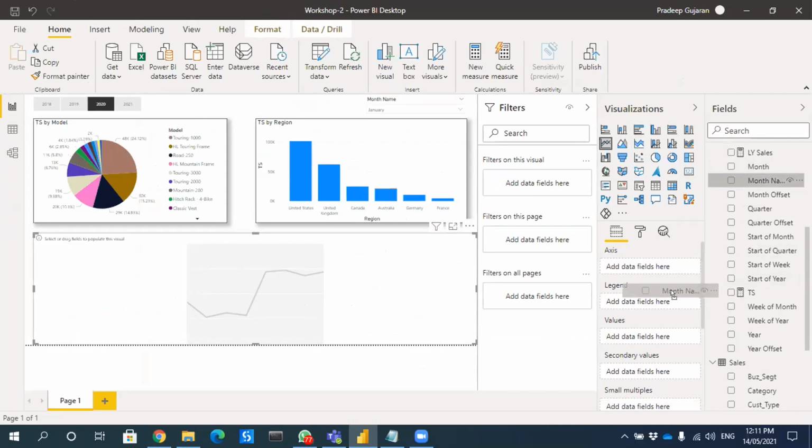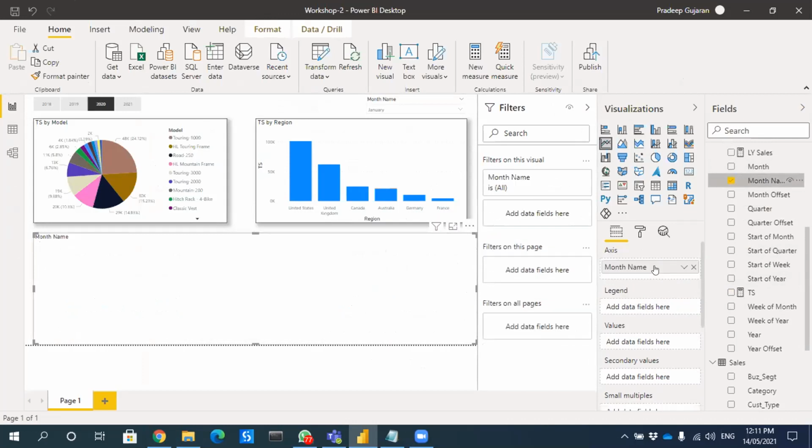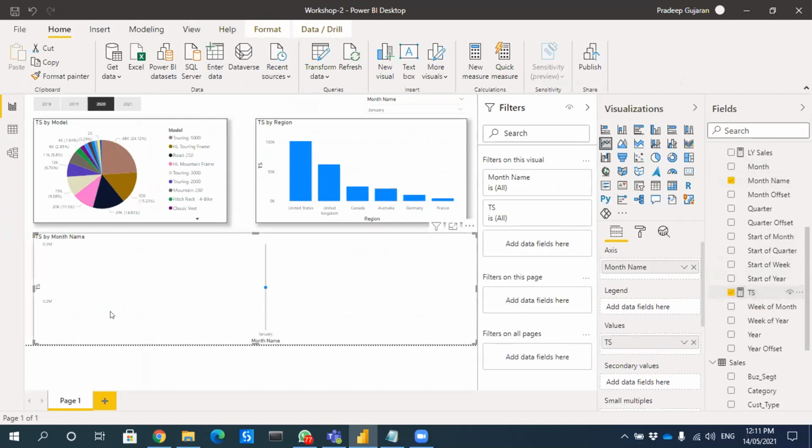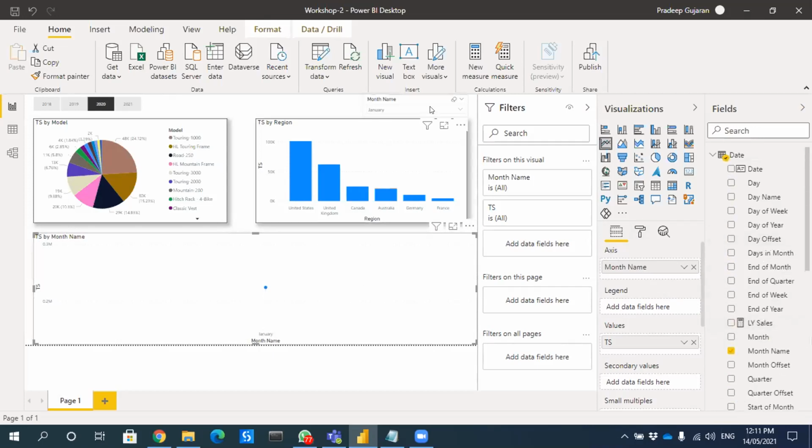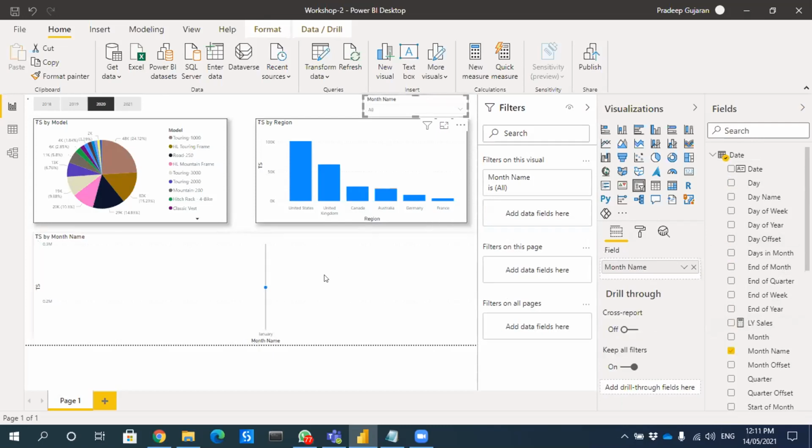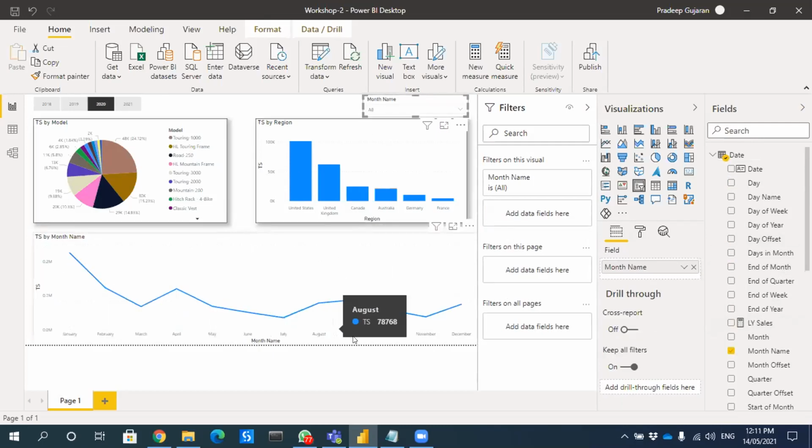If you bring the month name into the axis and total sales into the values, what is it showing? Sales by month. One second. They have selected only January, so it is showing me only January. Like that, you are able to see Jan, Feb, March, April.